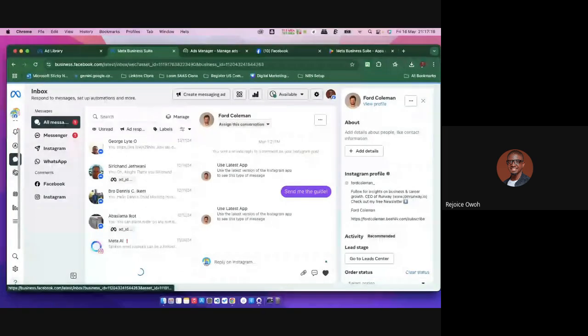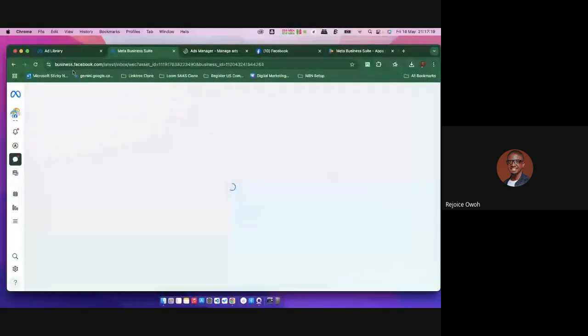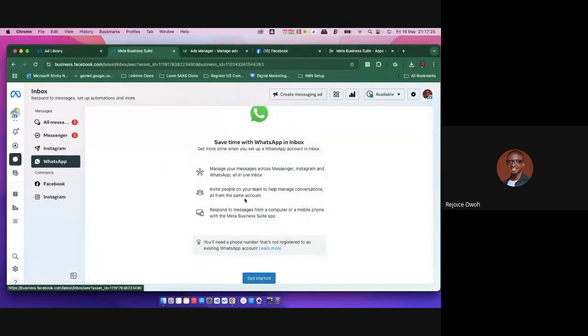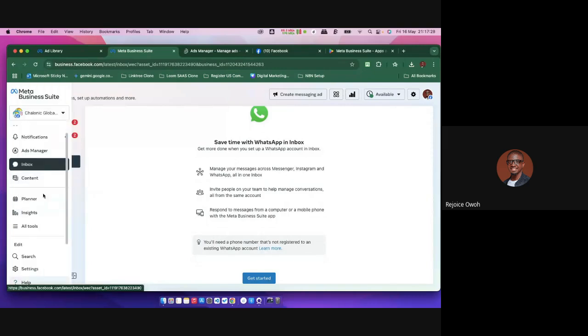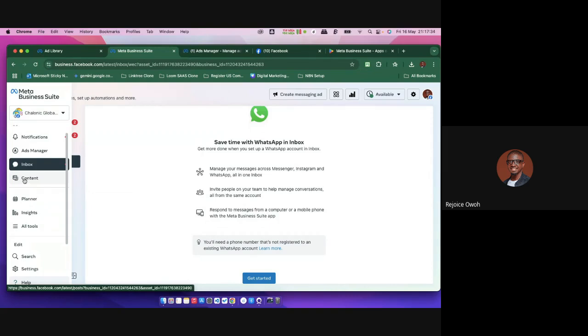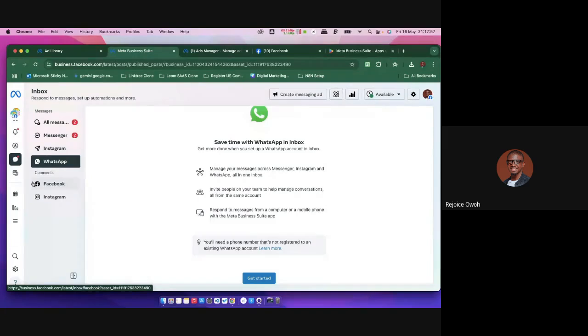So that is for the whole Facebook ads platform. Now this is even WhatsApp with inbox. I could connect my WhatsApp. I've not actually connected this particular WhatsApp here. So even your comments, you can connect from here. So instead of going on Facebook, going on WhatsApp, going on Instagram, only to reply to messages across various platforms, from this Meta Business Suite, right, or from the app itself, you can literally respond to everybody from here.